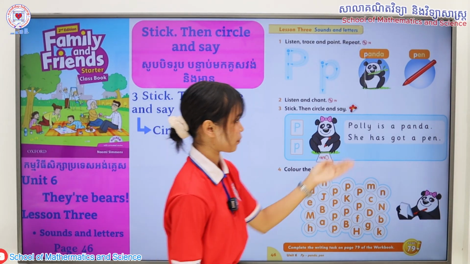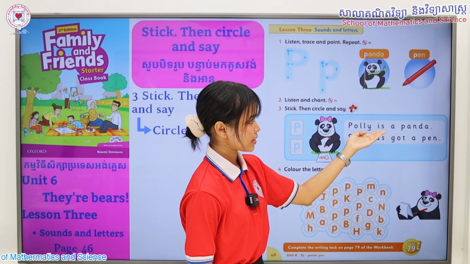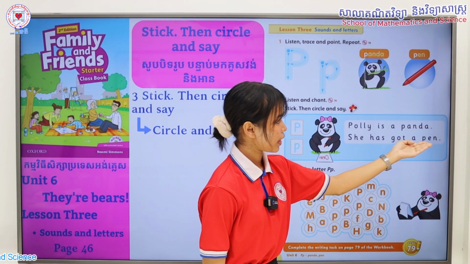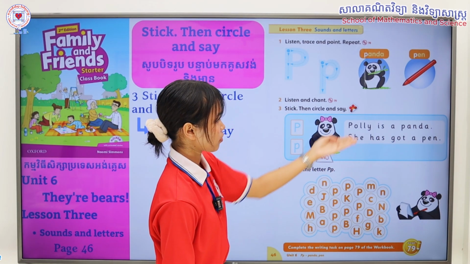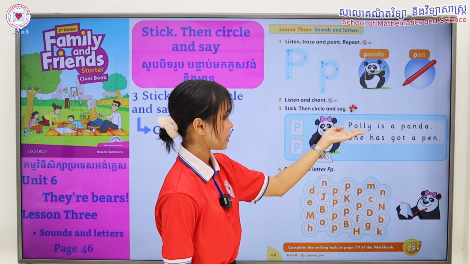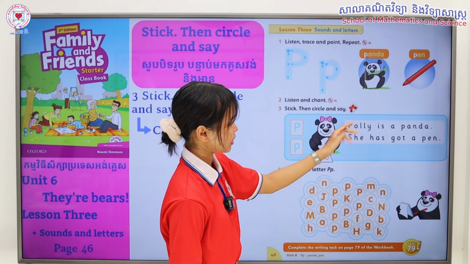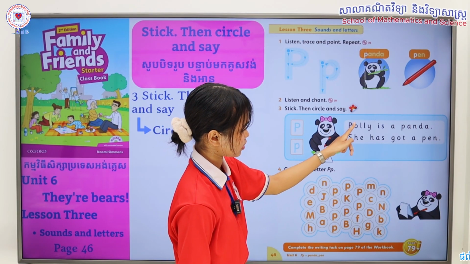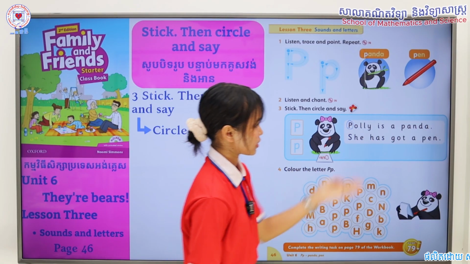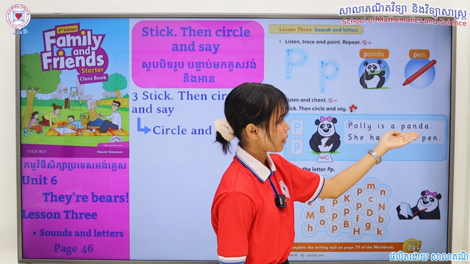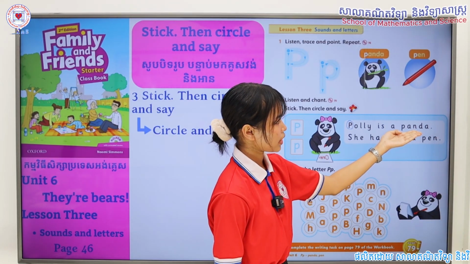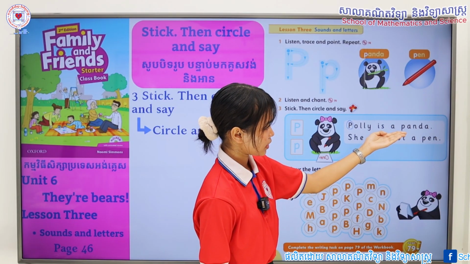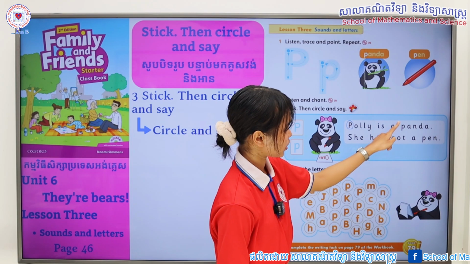First, let's read through them. Polly is a panda. She has got a pen. Now, Polly. Do you find letter P in the word Polly? That's right. This is letter P. So grab your pencil and circle them together. Next, is a panda. Do you find P in the word panda? That's right. This is letter P. So get your pencil once again and circle them.